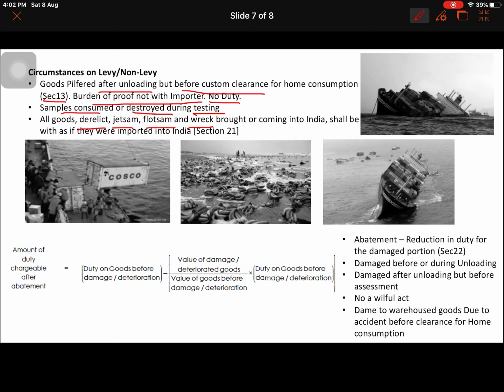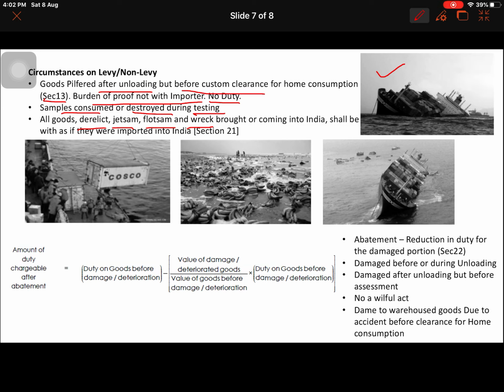These are all customs terms, and that's why I brought in the pictures here. Derelict is nothing but goods that are left in the sea, as in this image. Those are called derelict because the ship, I think, has gone into the sea and the goods are lying there, and that is considered as import into India.